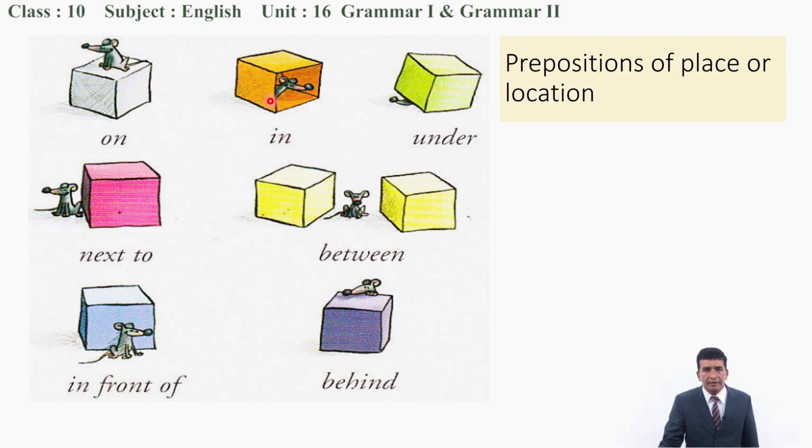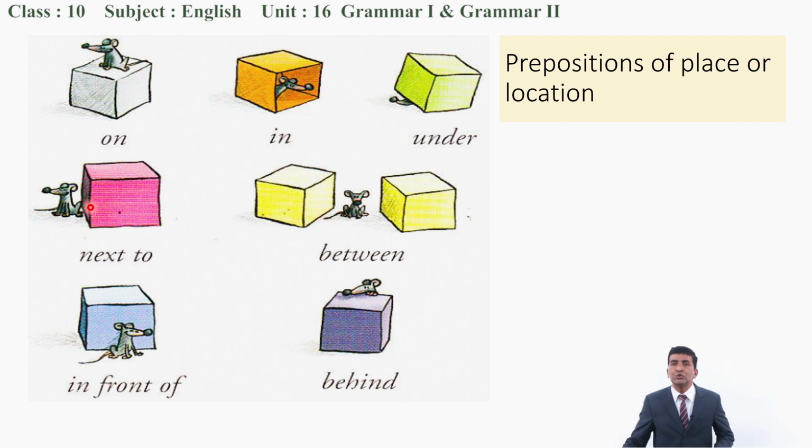Where is the mouse in the second picture? Oh, it is inside the box here. Therefore, we say in the box. Mouse is here under the box, under the box. Here is next to. Next to means at one side, next to. And here are two boxes and mouse is between them.